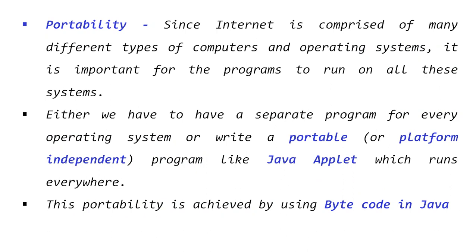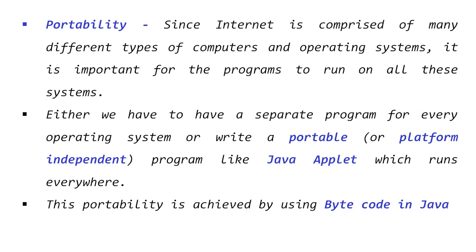The next important content is portability. Since the internet is comprised of many different types of computers, distributed computing is involved. You can attach a Mac system, Linux, Windows, or mobile. It means the contents are distributed. It's important for programs to run on all these systems.